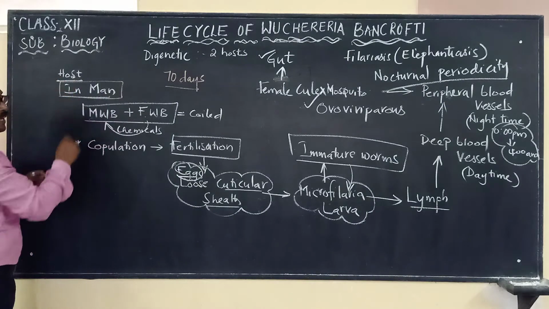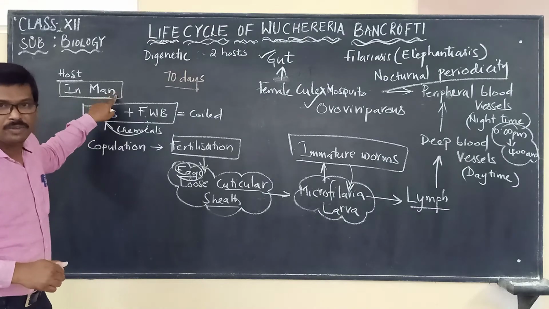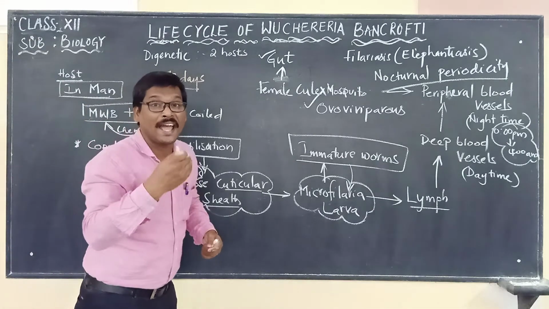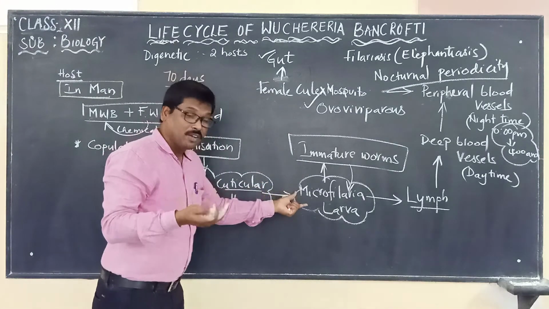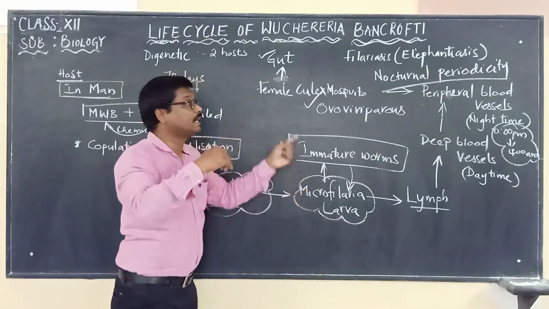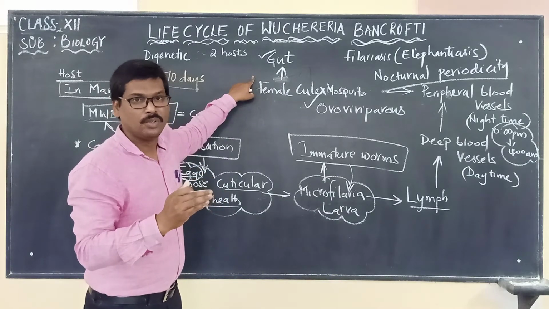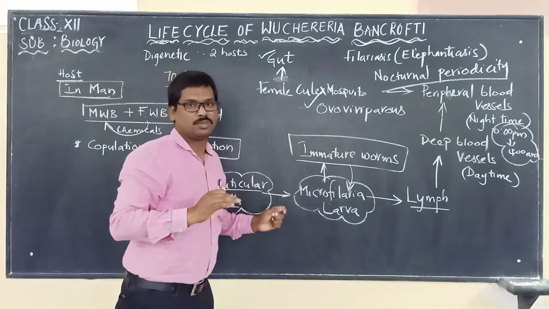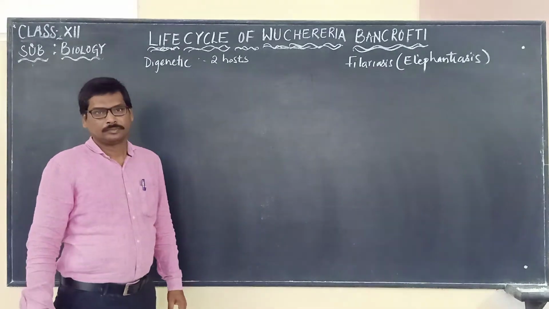So this is what is happening in the case of man, the primary host, the definitive host. Now what happens in the mosquito? We said the microfilarial larvae reach the gut of the mosquito. Now we are going to look at what happens in the mosquito.